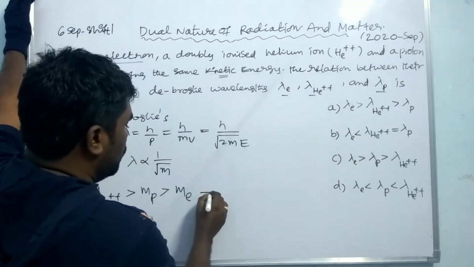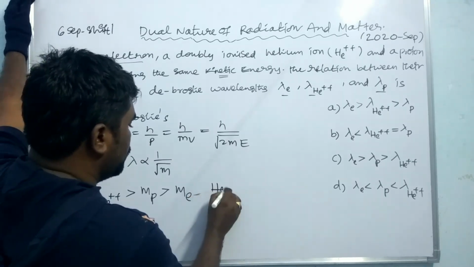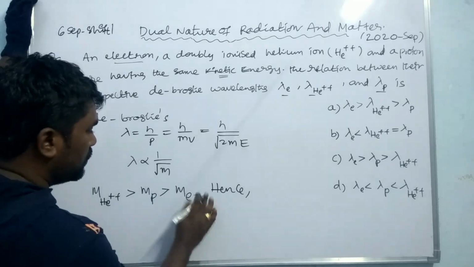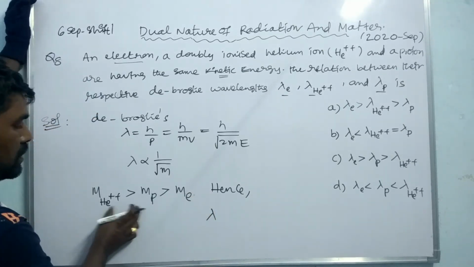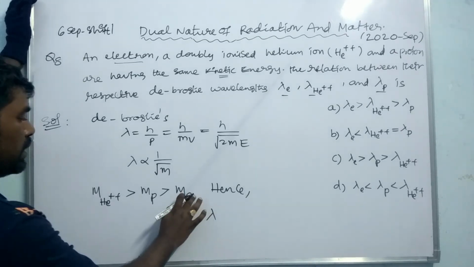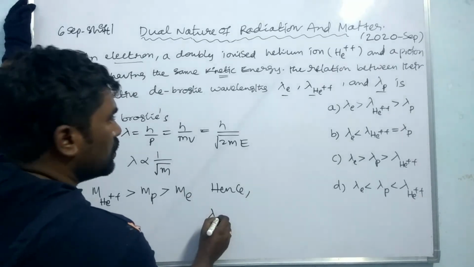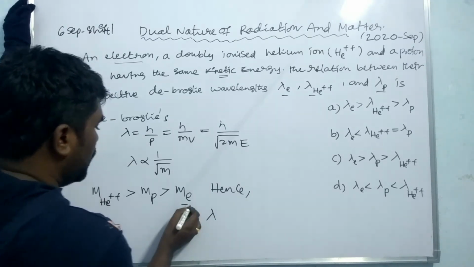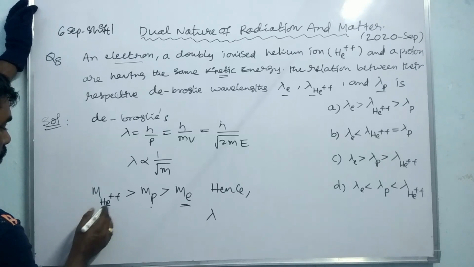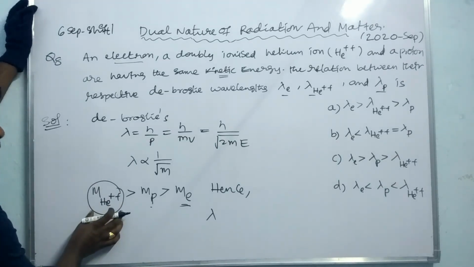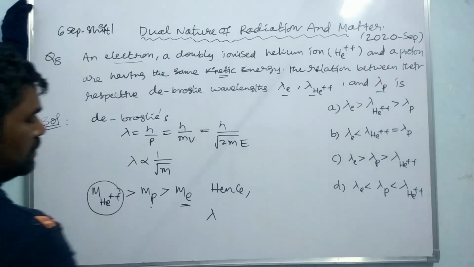Hence, if mass increases, wavelength decreases. The helium ion having the more mass has the less wavelength.